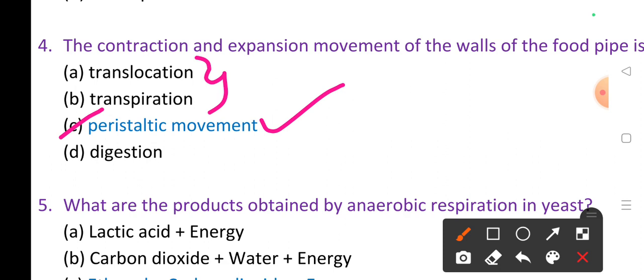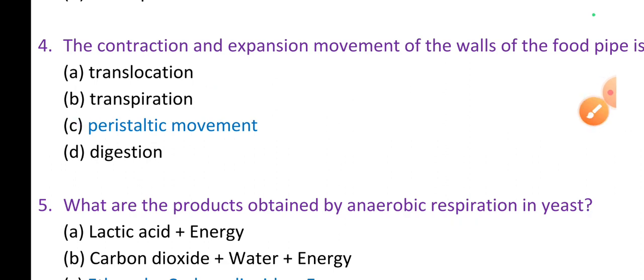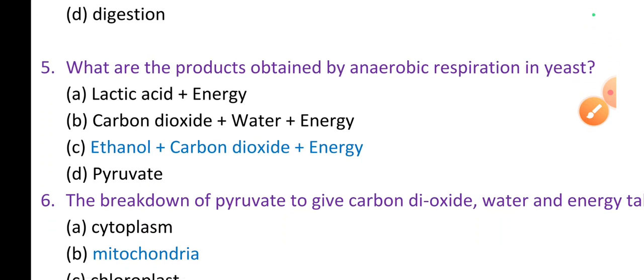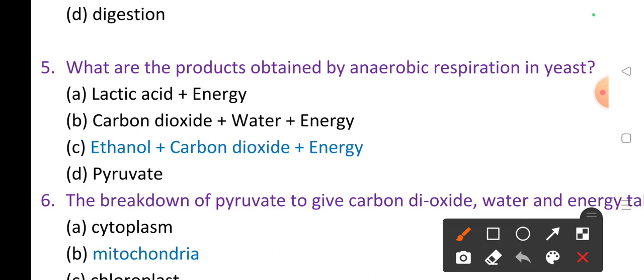Digestion occurs in human beings, whenever the food enters our small intestine, large intestine, or food pipe. From mouth to anus, whatever process is going on, that's digestion. What are the products obtained by anaerobic respiration? Aerobic respiration and anaerobic respiration, two types of respiration are there. In anaerobic respiration, ethanol, carbon dioxide, and energy are released.